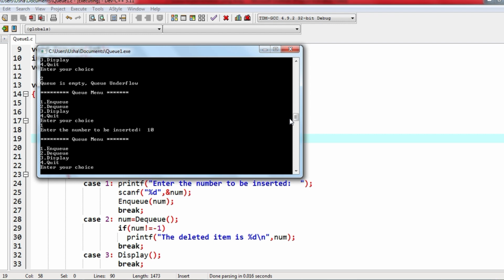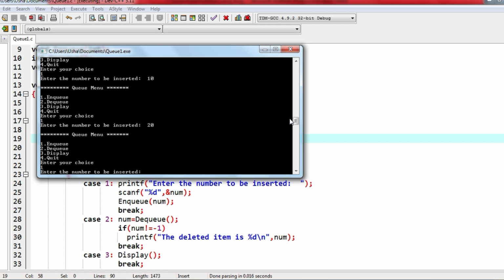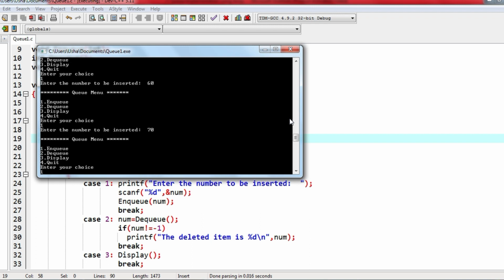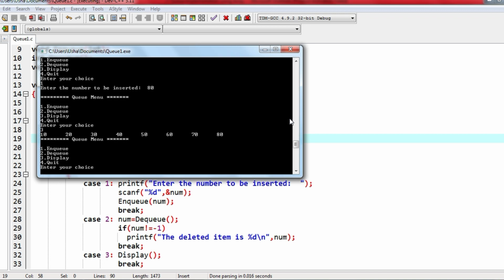Size is 10, so I have to insert 10 elements. Okay, 20, 30, 40, 50. So I am inserting 10 elements actually. 70, 80. So now I have inserted 8 elements. I will display. See, from 10 to 80 we have 8 elements in the queue. Size of q is 10.